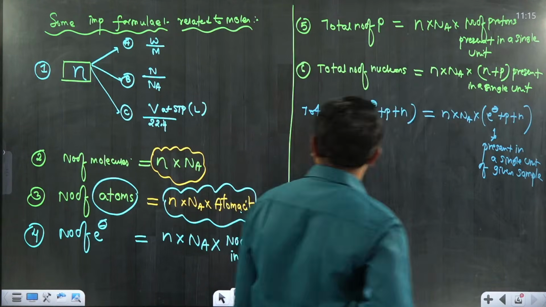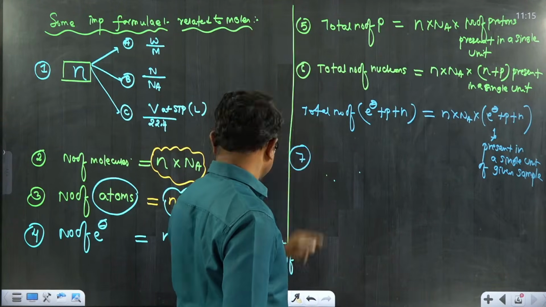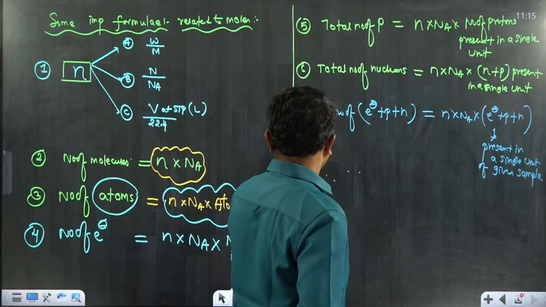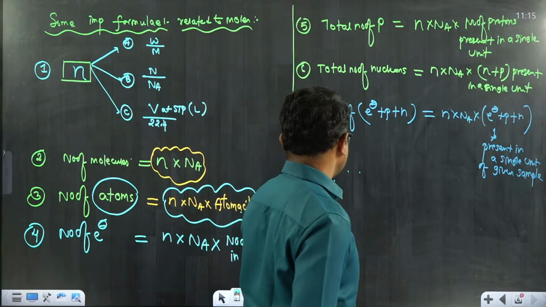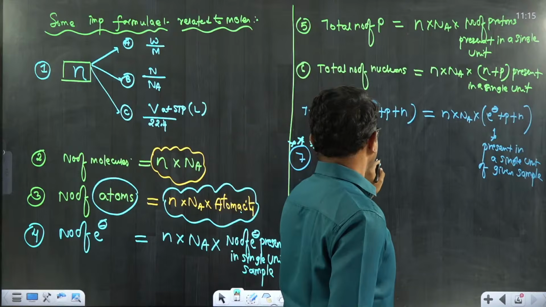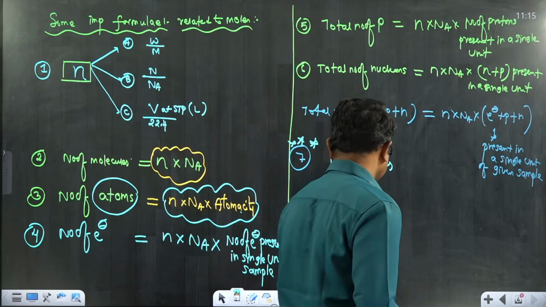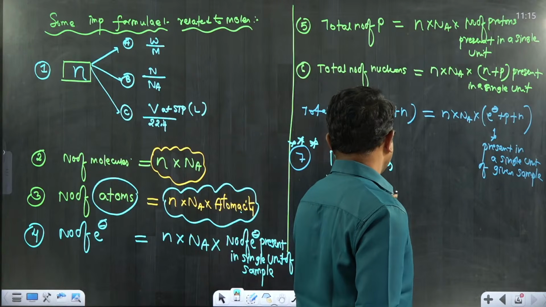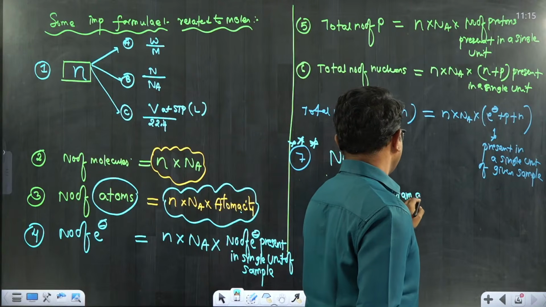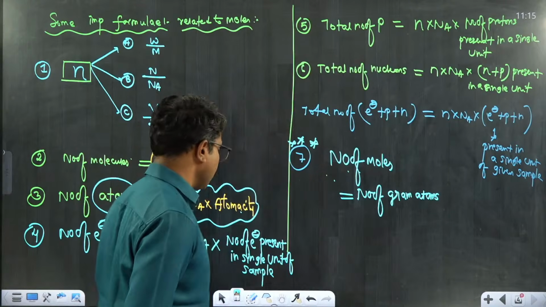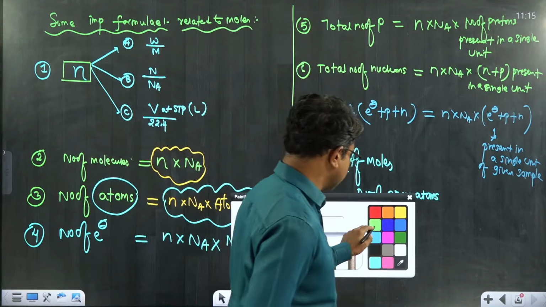Right, a few more points I am trying to add over here. Students, this is a very important point. Nowadays, the number of moles is represented with the number of gram atoms. If you find the number of gram atoms, it is used to refer to the number of moles itself.